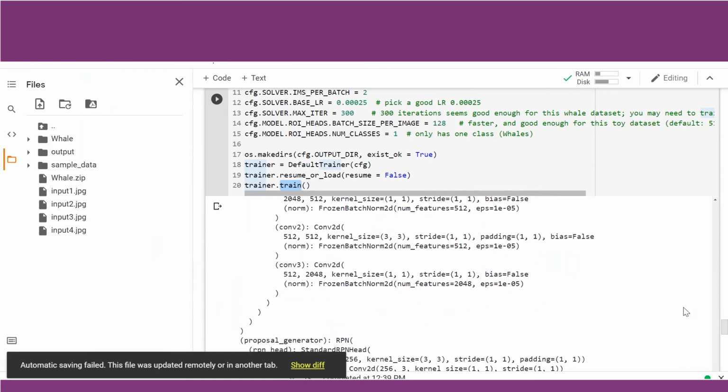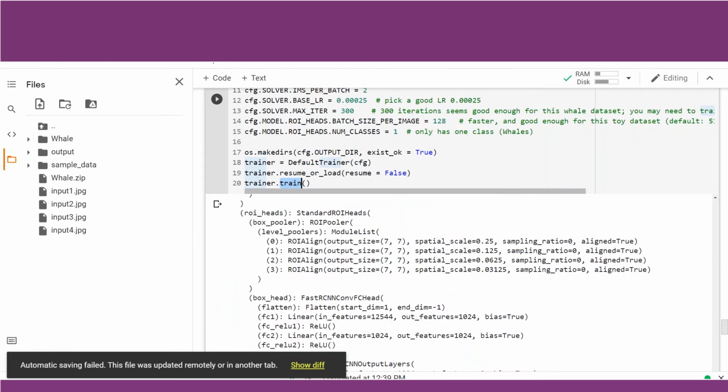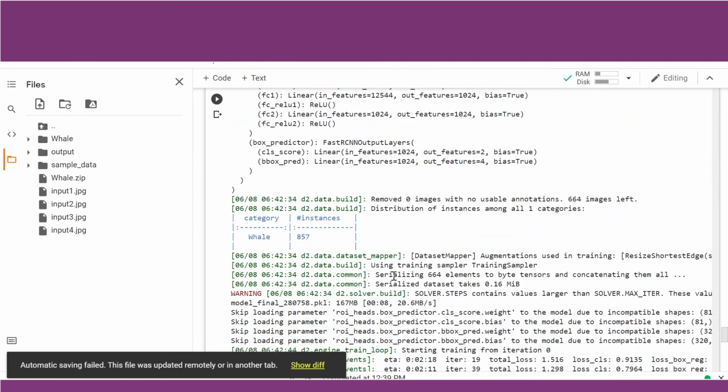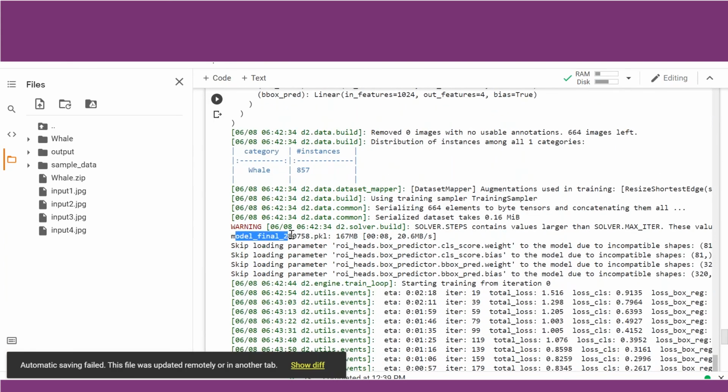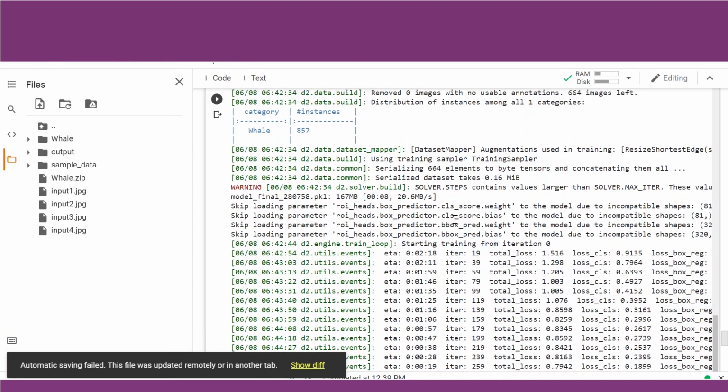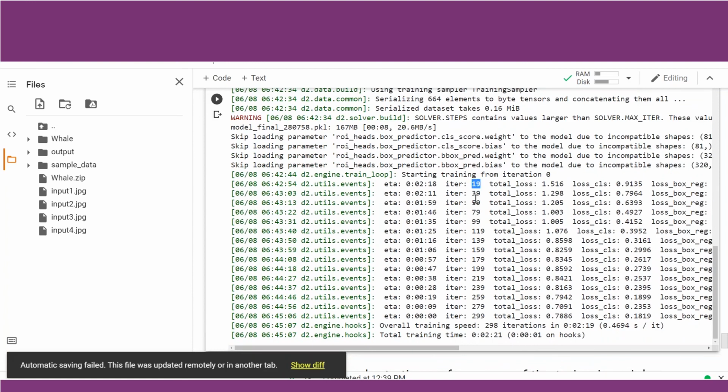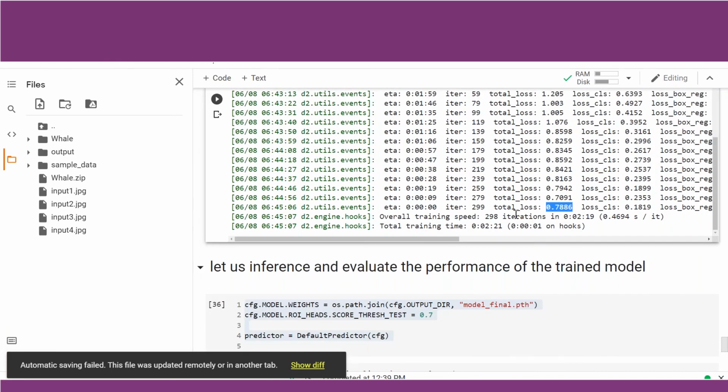It has printed what is your architecture. You can check here. It has printed the Fast RCNN architecture. Here you can see it has downloaded model_final. It has downloaded that and then it has initialized the weights and started training. The number of iterations we had kept it as 300. If you check, initially the total loss was 1.516. At the end, it reached 0.7886. Now, what we suggest is you can increase the number of iterations and check whether you can get lower loss or not. Right now, there is still some scope of improvement. You can try that.